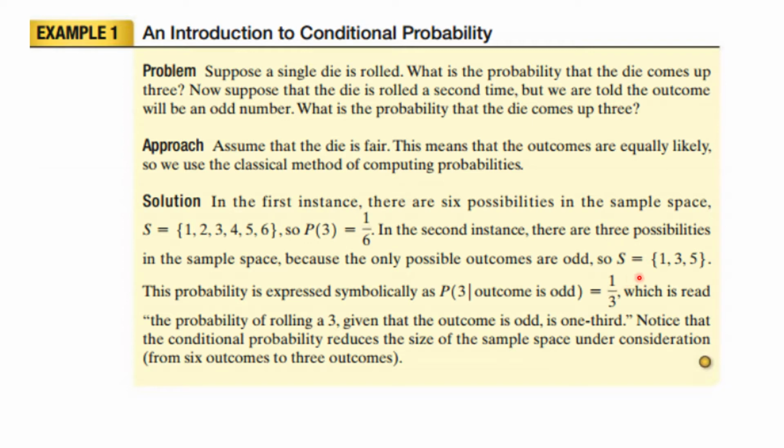Well, this time the sample space is 1, 3, 5, and so 3 comes up 1/3 of the time rather than 1/6 of the time. So the probability of rolling a 3, given that the outcome is odd, is 1/3. You see, the conditional probability reduces the size of the sample space under consideration from 6 outcomes to 3 outcomes.